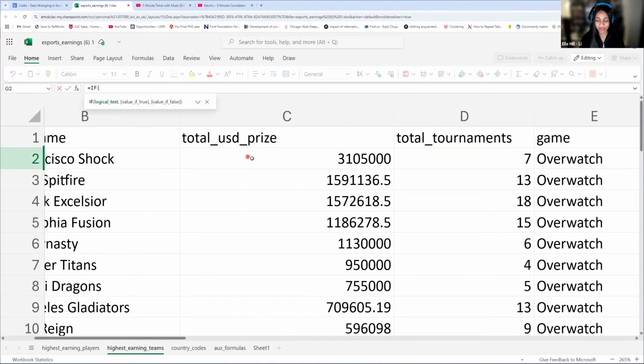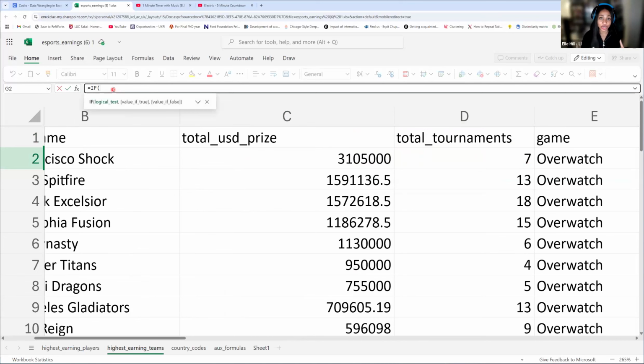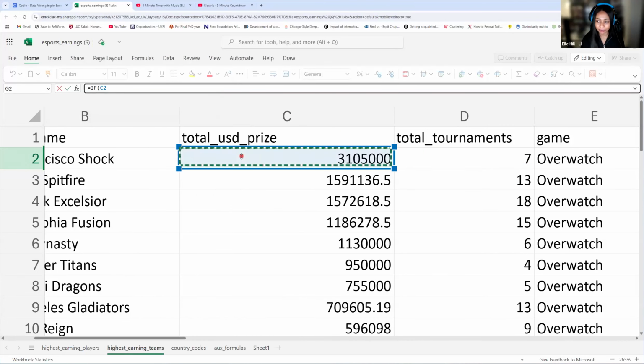We see that we have our total prize money here and the total number of tournaments. To find the average amount of money per tournament, we have to take this total prize money and divide it by the total tournaments. So we don't have to calculate that outside of the formula. We can do it in our conditional. So we're going to have C divided by D. C divided by D is going to give us the average, the average amount of money won per team.